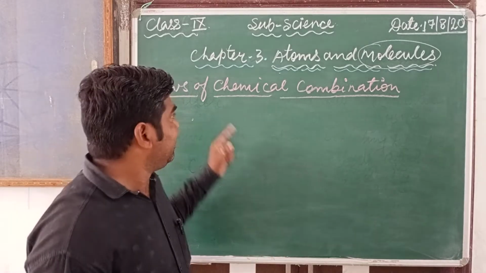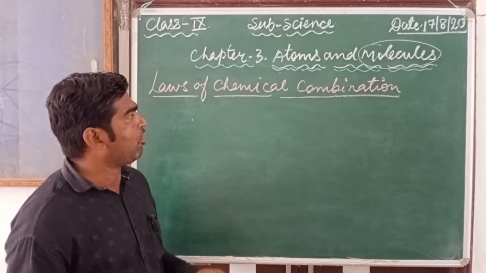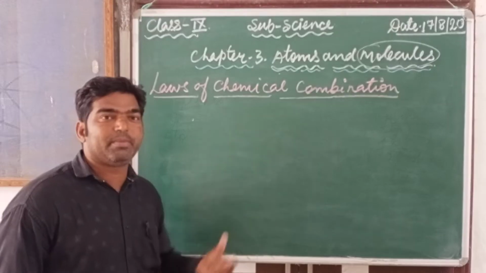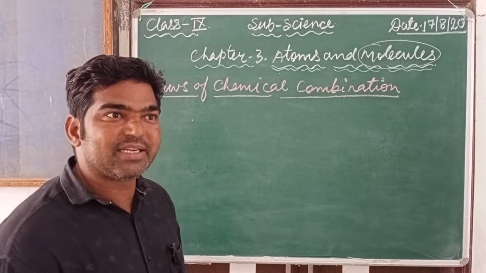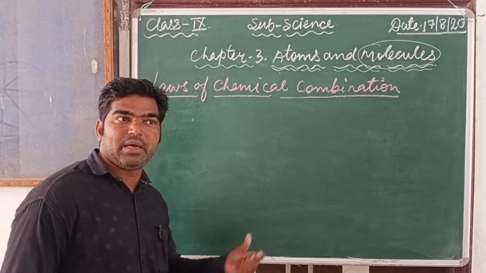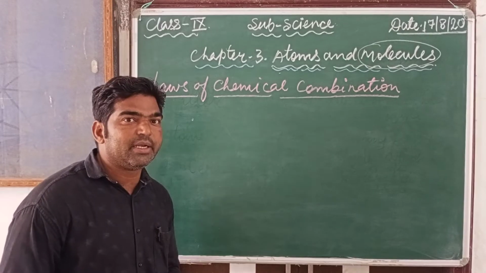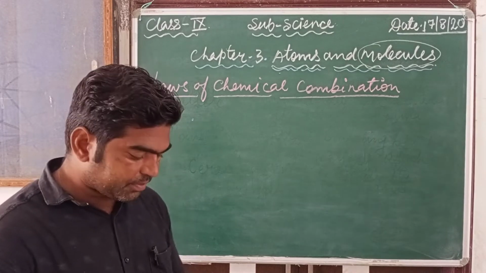In the laws of chemical combination, there are two different laws formulated or established by Lavoisier and Joseph Proust.